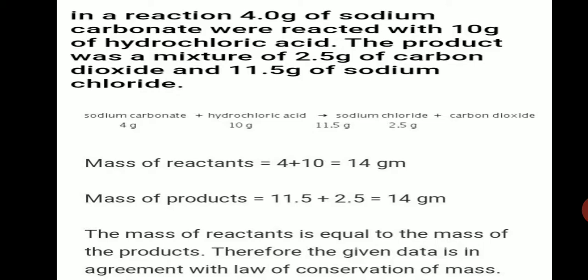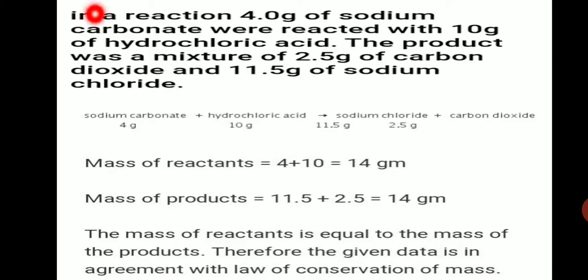When the mass before the reaction, that means the sum of the mass of the reactants, and after the reaction, meaning the product formation, the sum of the mass of the products. If both sides are equal, then we can say that the law of conservation of mass is agreed, or law of conservation of mass is satisfied. Okay, let us look at this reaction.